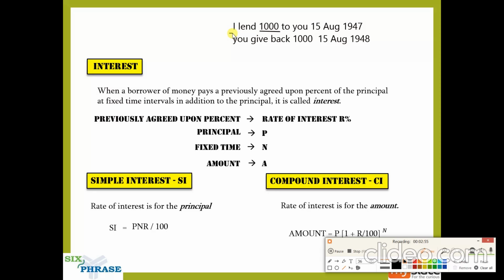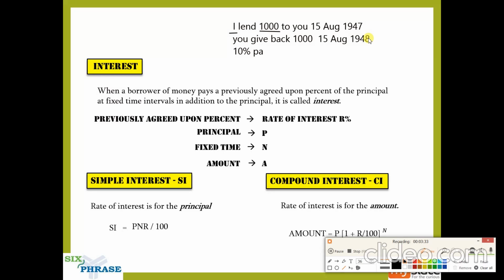The person who is borrowing it will give me a fixed amount which we agreed upon. Let us say that fixed amount is 10 percentage. So you would have seen this. The rate of interest will be mentioned in percentage. Usually when it is mentioned, it is always PA. PA refers to per annum. Annum means 1 year. So it is 10 percentage for 1 year. So rate of interest will always be mentioned along with the time period that it is applicable for.